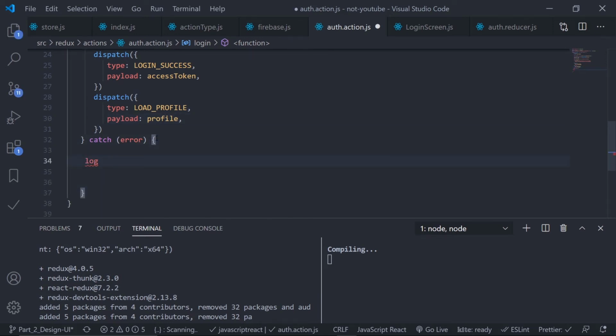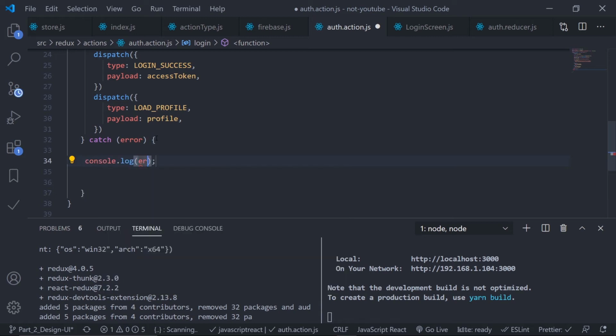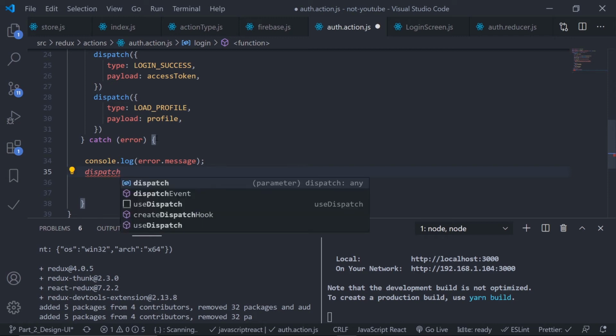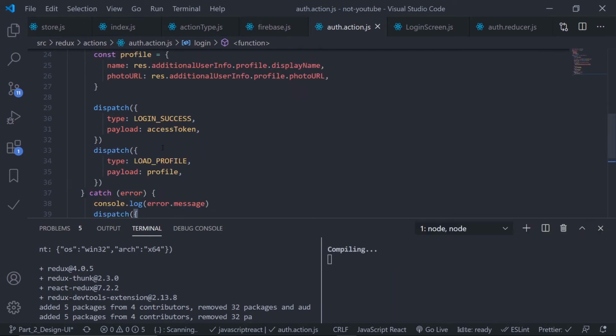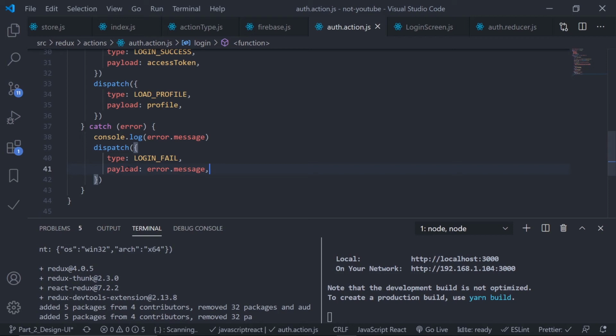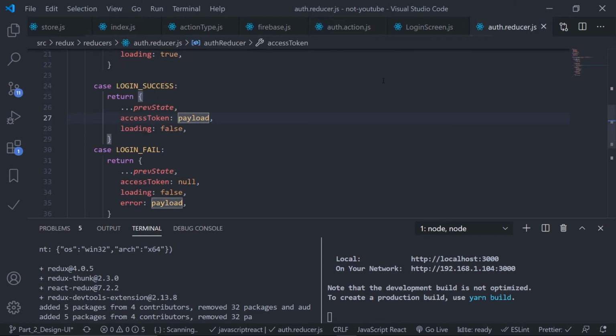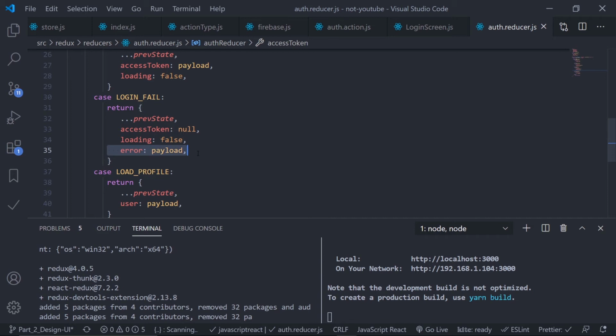And if anything goes wrong in our code, I'll catch this. First of all, I'll log out this. So log out the error.message, and then I'll dispatch the login fail. So dispatch, just create an action. The type is login fail, of course. Login fail should be auto imported, and the payload, what, the error.message, that's it. I'm sending the error.message as the payload, and then again auth.reducer will catch this and will set the error as the payload.